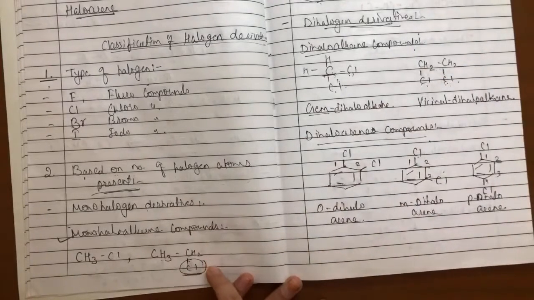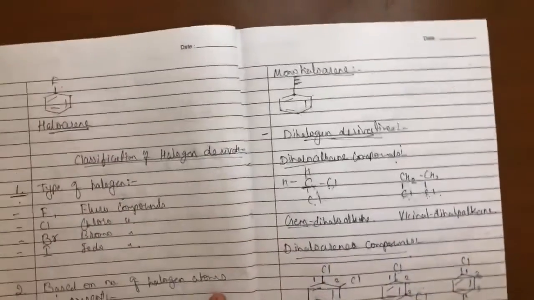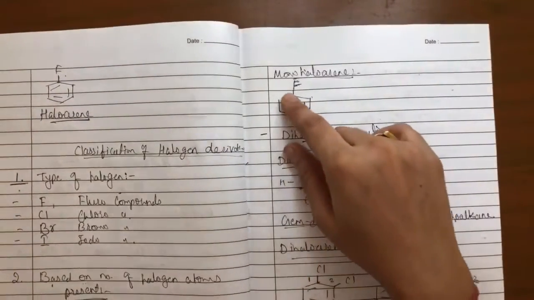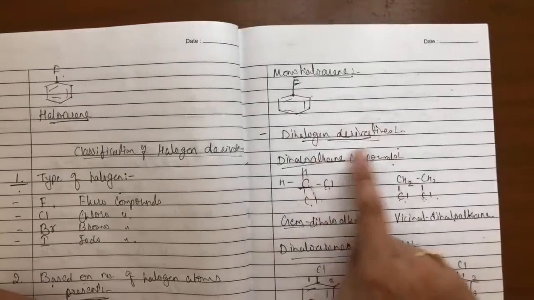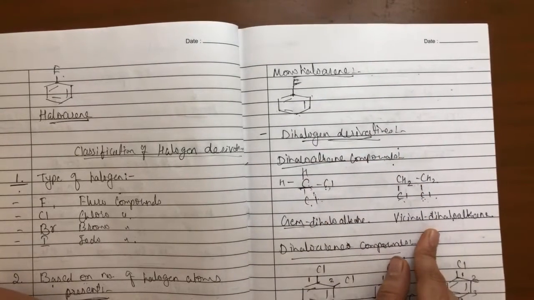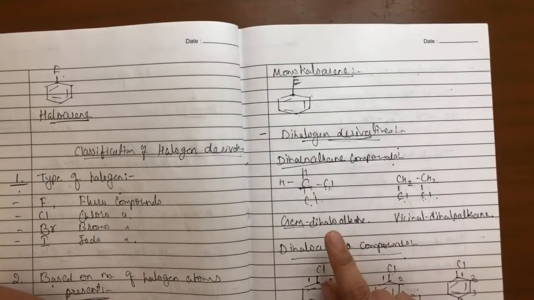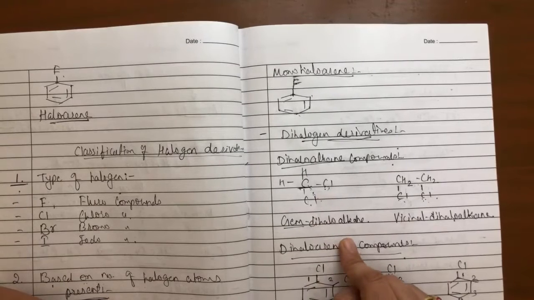Now in monohalogen derivative I have CH3Cl, CH3CH2Cl, which are monohaloalkane compounds, while here I have a benzene ring with fluorine, that is a monohaloarene compound. Then dihalogen derivative, in that two types, geminal dihalides and vicinal dihalides. If both the halogens are attached to a single carbon atom, then that is a geminal dihalide.